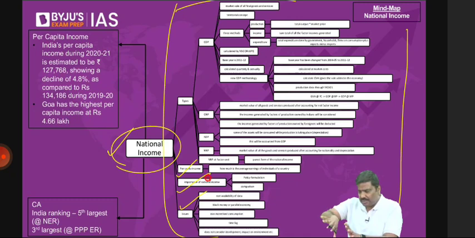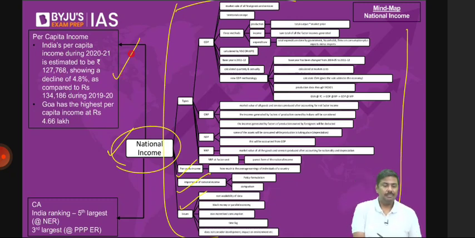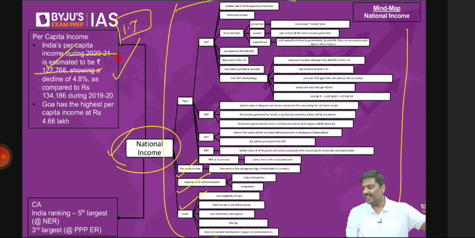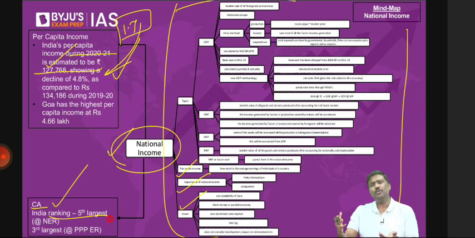Per capita income has almost doubled now. This is again outdated data. Now per capita income is more than 1.7 lakh rupees. In the last 8 years, per capita income has almost doubled. Simply paste it here. Again, apart from that, India's ranking, this year it could be different, next year it could be different. India is ranked 5th largest in terms of GDP if you take nominal exchange rate, 3rd largest if you take purchasing power parity exchange rate.